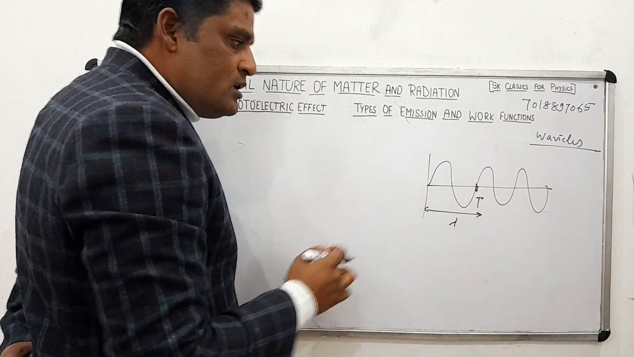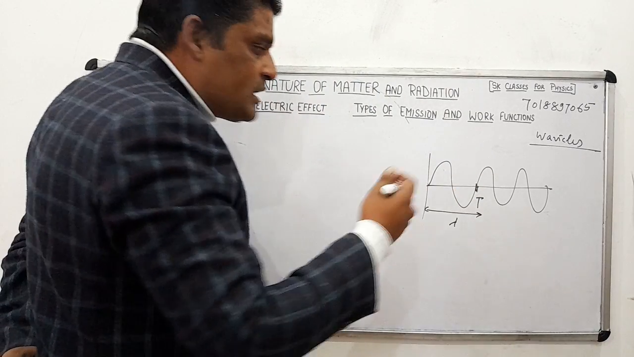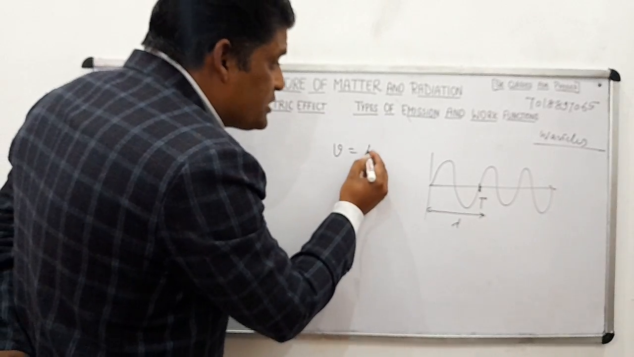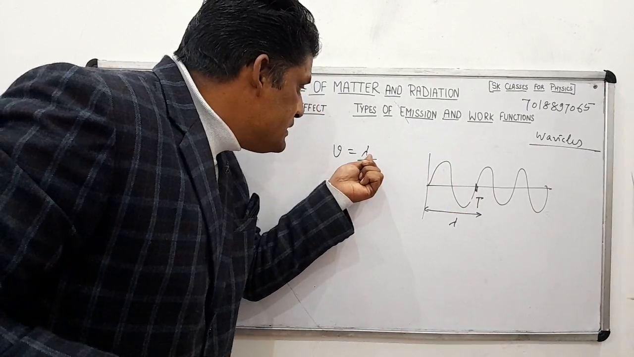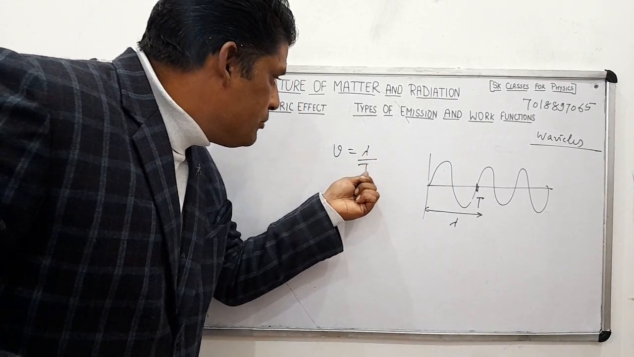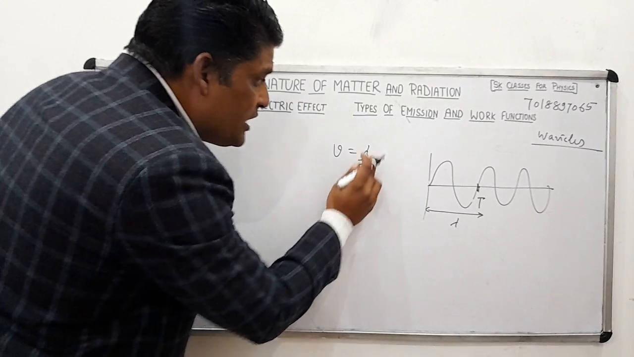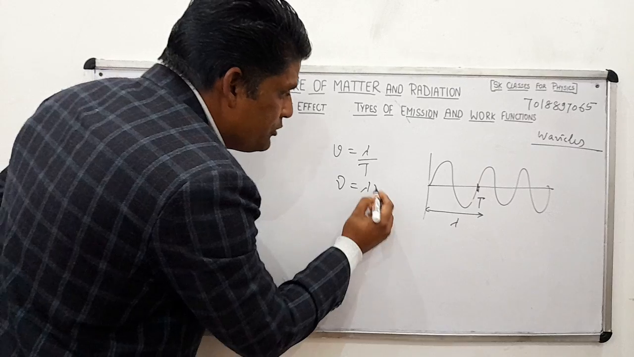This is T. What about the velocity of the wave? Velocity is equal to distance upon time. Distance कितना हुआ? Lambda. Time कितना हुआ? T. So velocity is lambda upon T. What is 1 upon T? It is nu. So velocity is equal to lambda into nu.